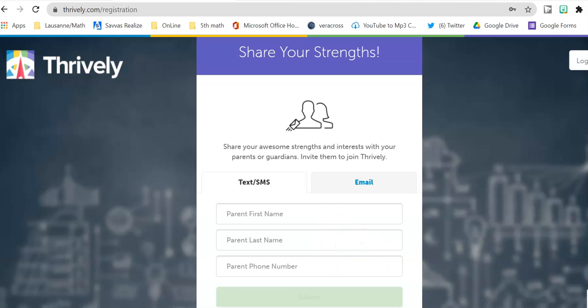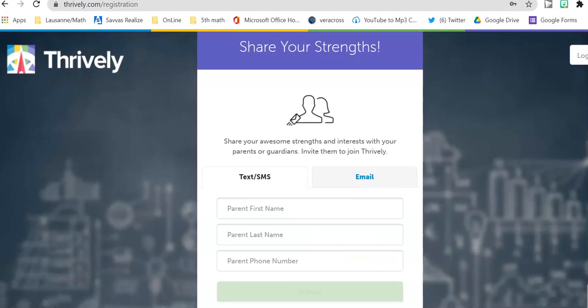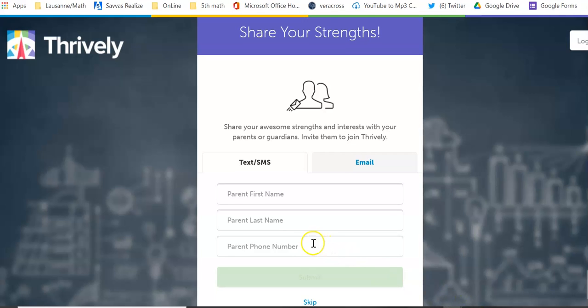Now, this is the optional part. If you look here, you actually have an option to skip down there if you would like to. But a lot of your parents enjoy seeing what you're up to. They'd like to see your strengths. The kids in the 5th grade, the parents have enjoyed it. You can put their first name, last name, their phone number. And if you would rather them get information through email, then you push the email button. If you don't want to do either one, go down here and push the button that says skip.